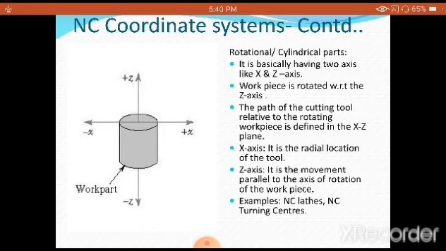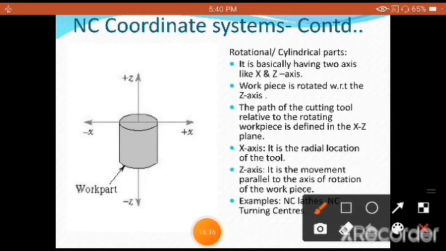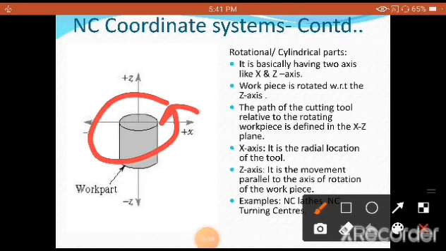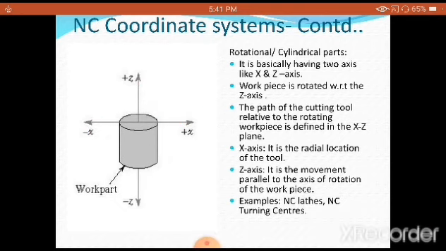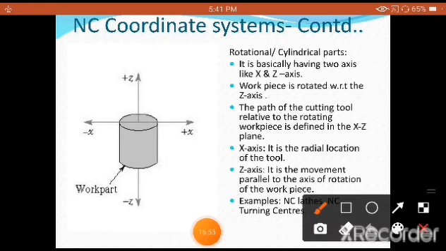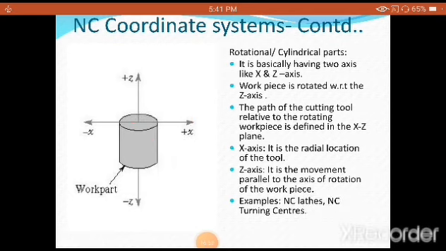Workpiece is rotated with respect to the Z axis only. Whatever the rotation is there, that rotation will take place with respect to Z axis only, as you are going to see very clearly on the screen. The path of the cutting tool relative to the workpiece is defined in the XZ plane. So whatever the path of the cutting tool is there, path of the cutting tool means like this, it is with respect to the XZ plane.